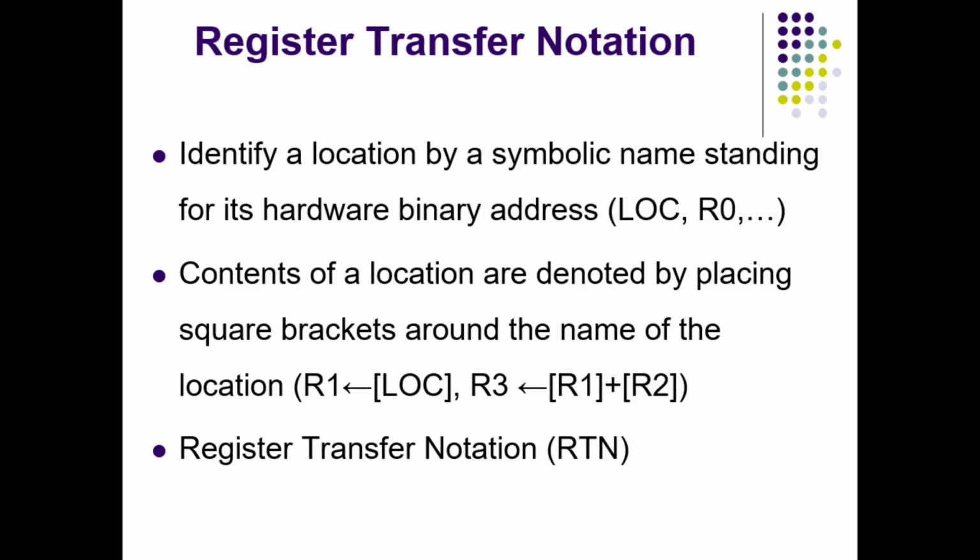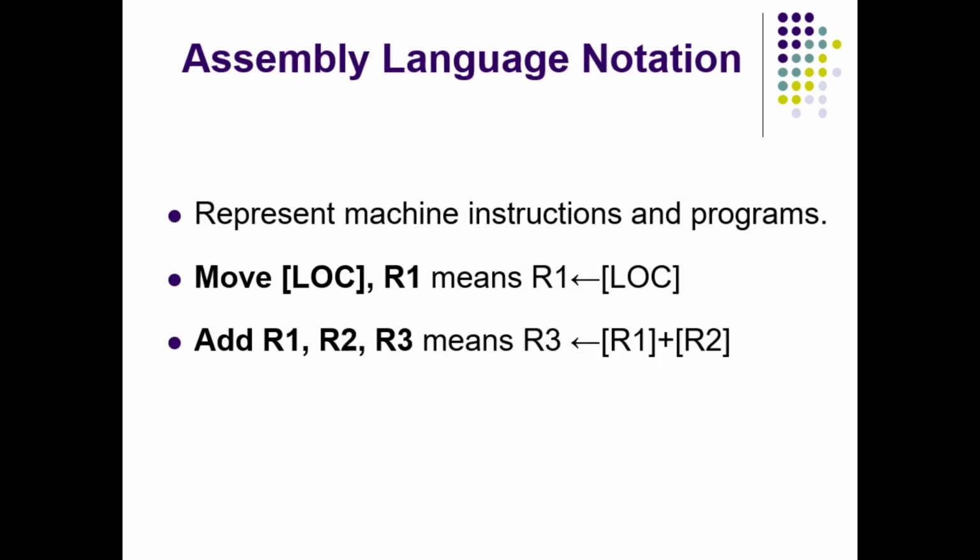Suppose here we have written LOC inside square brackets. Location LOC is nothing but an address. When I write it in square brackets, I am not referring to the address. Instead, I am referring to the data present in that address. R1 is a register. When I write it in square brackets, I mean to refer to the data present in that register. This is the most important notation you must remember throughout this course. Next is the direction of data transfer.